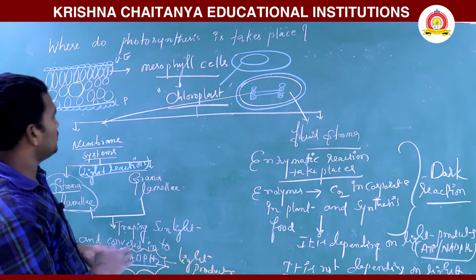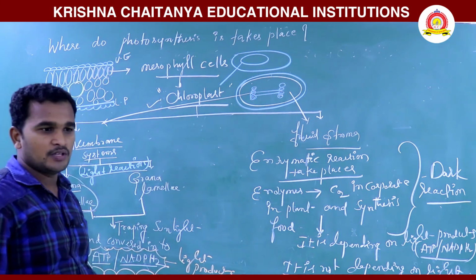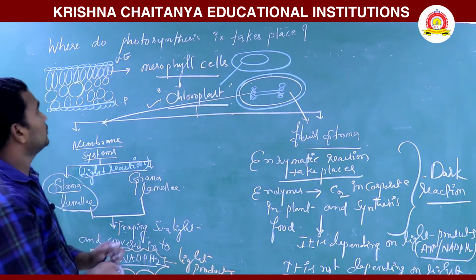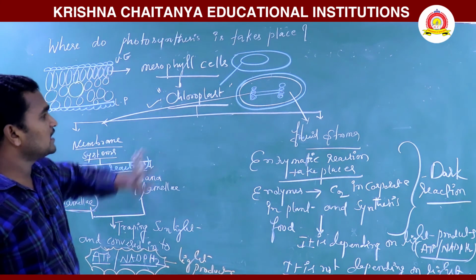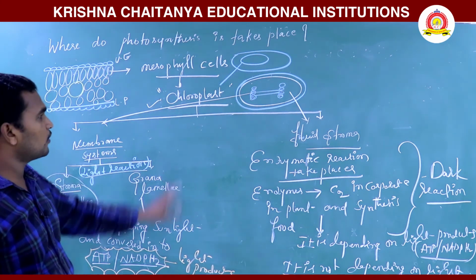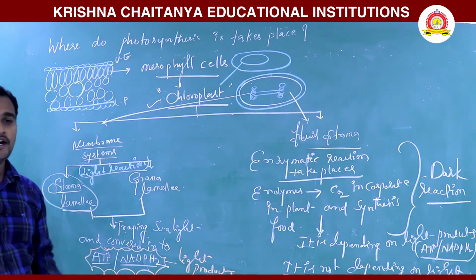This we are also observing in the chloroplast. So where does photosynthesis take place? In mesophyll cells, which mostly contain chloroplasts. Chloroplasts are divided into the membranal system and the fluid stroma.